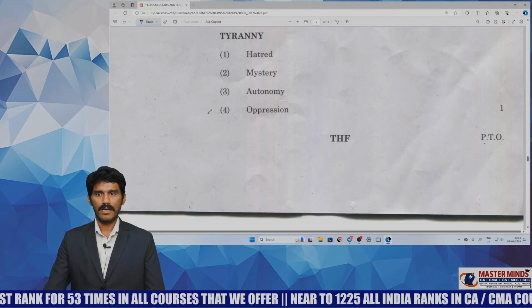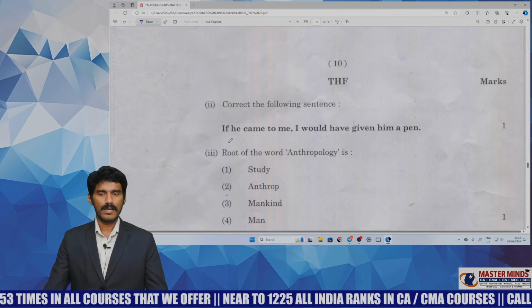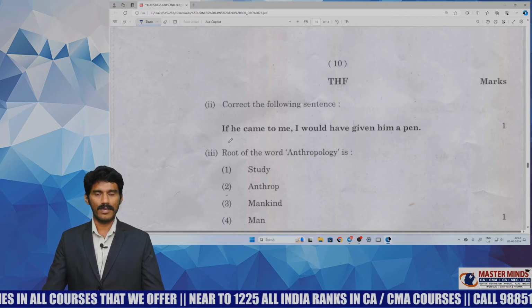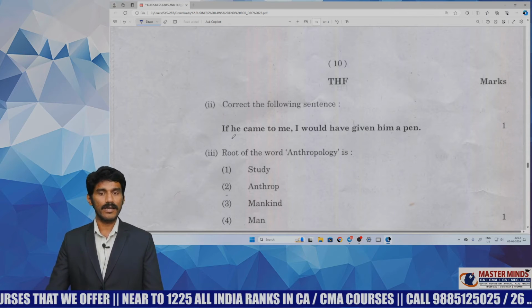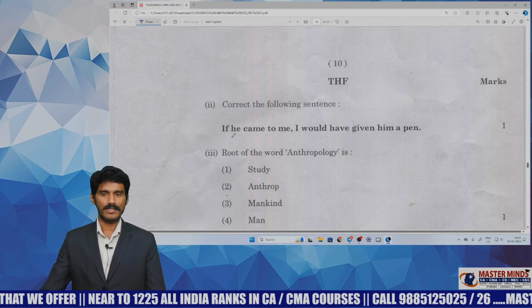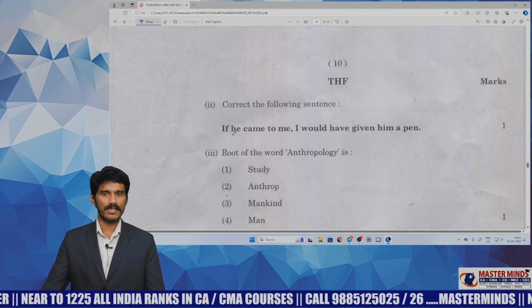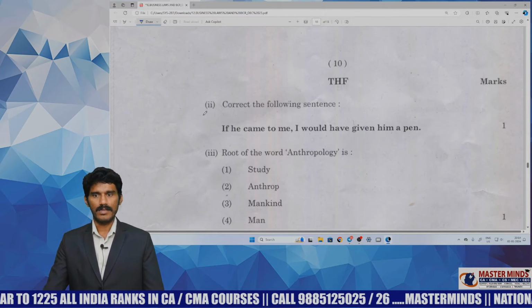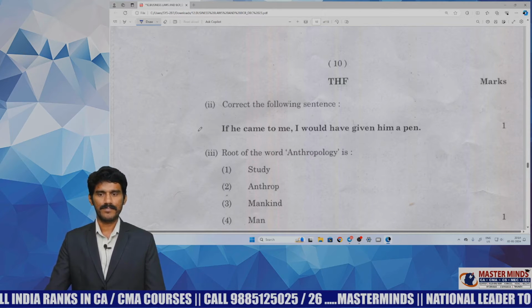Next, 8B second question is related to correction of errors, which has been covered in our self-improvement material. It depends on if clauses and relevant structures. With that basic knowledge of English grammar, you can easily answer this. It's of course above medium level difficulty.